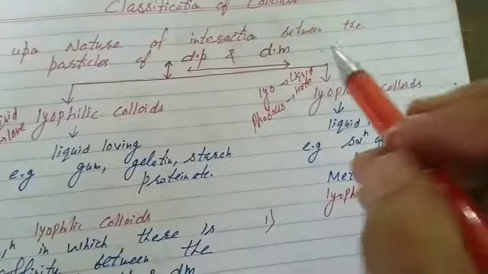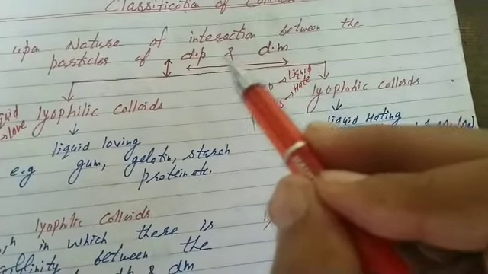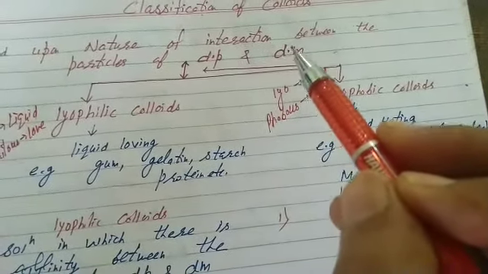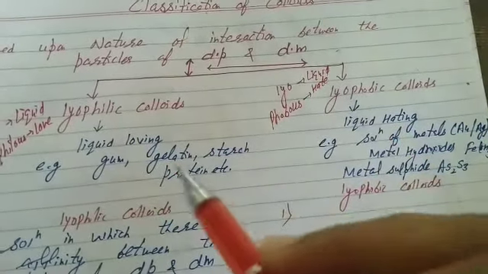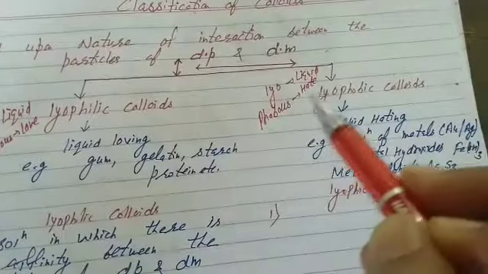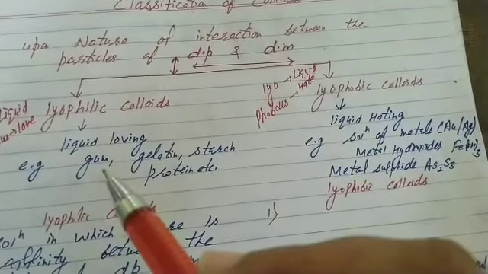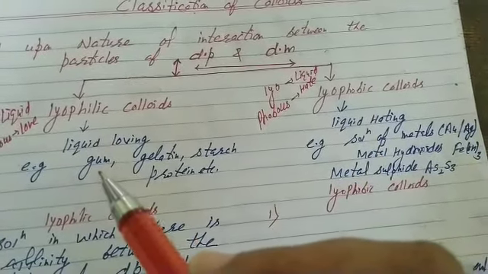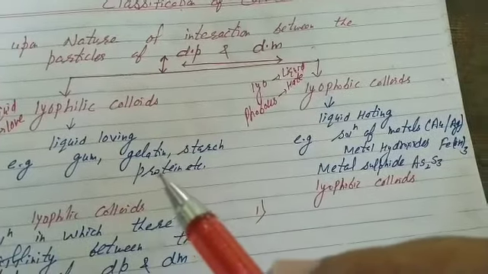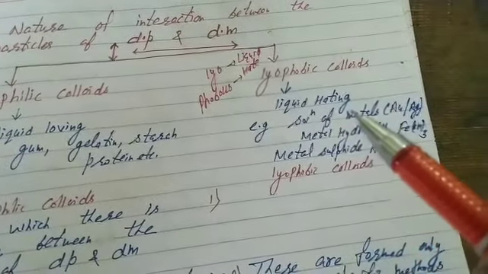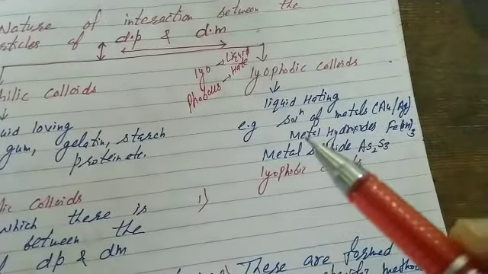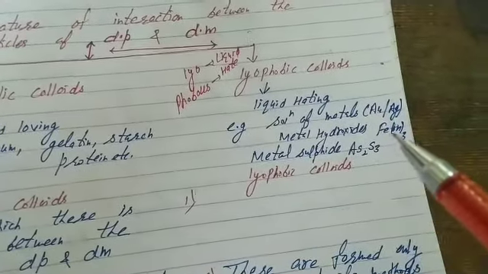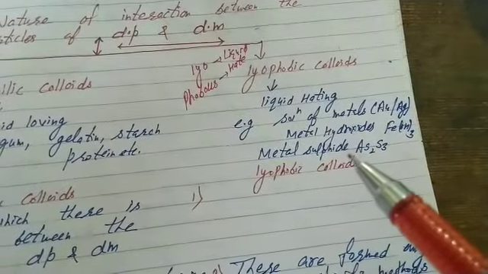Nature of interaction between particles of dispersion phase and dispersion medium: colloidal solutions are of two types, lyophilic and lyophobic. Lyophilic, they are liquid loving, lyophobic, they are liquid hating. Examples of lyophilic colloids: gum, gelatin, starch, proteins. Lyophobic colloids: solutions of metals, gold, silver, purple of Cassius, Argyrol, solutions of metal hydroxides like ferric hydroxide, or metal sulfides.